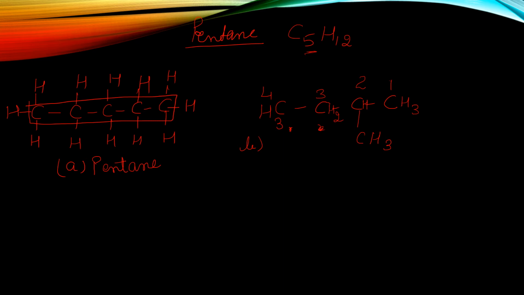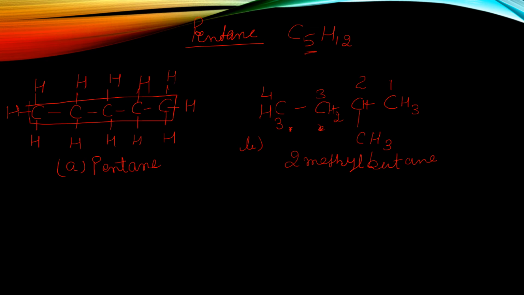So what will the name be? First we write the substituent, so this will be 2-methyl. How many carbon atoms are in the chain? 4 carbon atoms. So but, and then the suffix ane because single bonds are present.